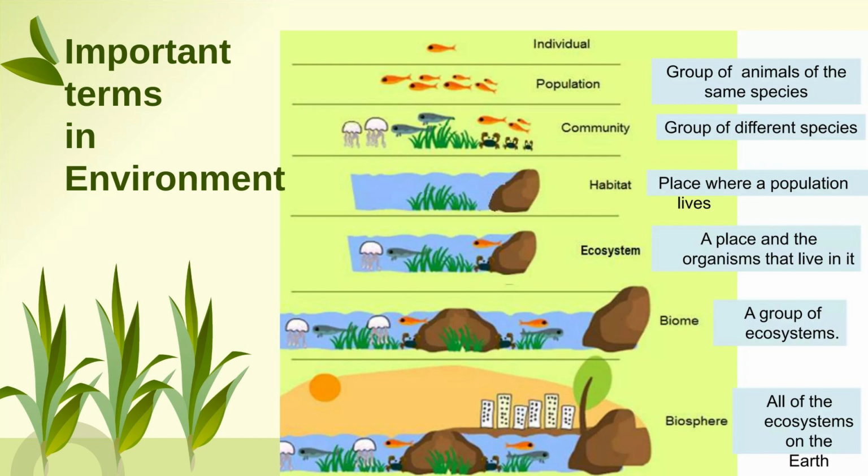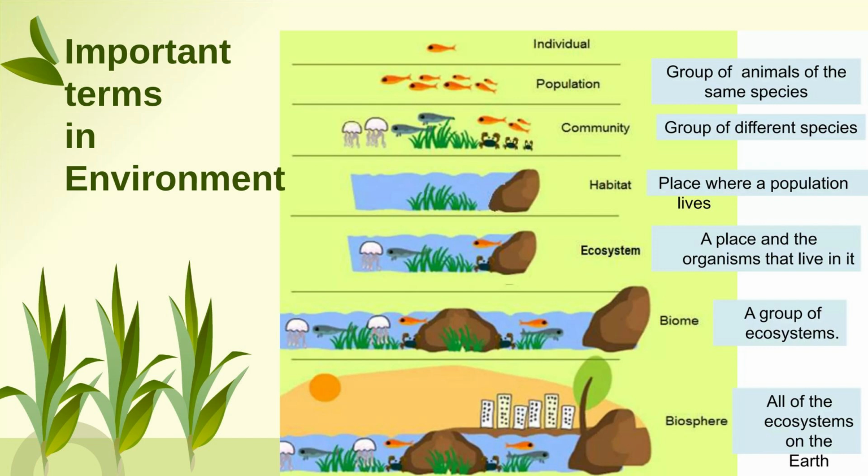Next, coming to the term habitat. Habitat is where a population lives. Habitat is a place where a population lives, and a population is the similar kind of species. Next is ecosystem. Ecosystem is a place where different communities exist. That is a place and the organisms that live in it. So everything is considered here.